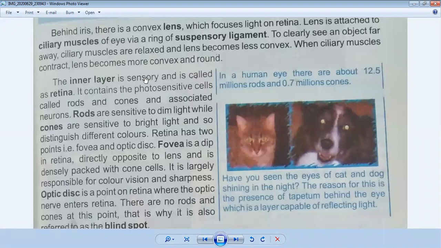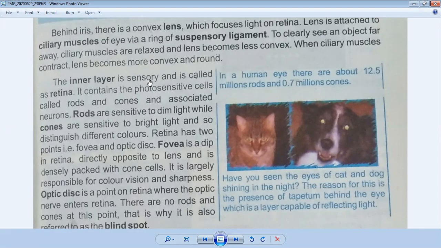Okay, now we will discuss the inner layer. The inner layer of an eye consists of the retina, rods, cones, points on retina, and optic disc, chambers, anterior chamber, aqueous humor, and posterior chamber. And these are very important parts of the structure of an eye.